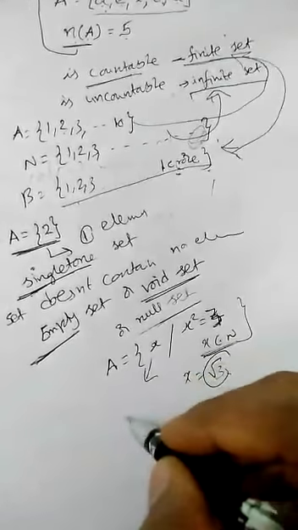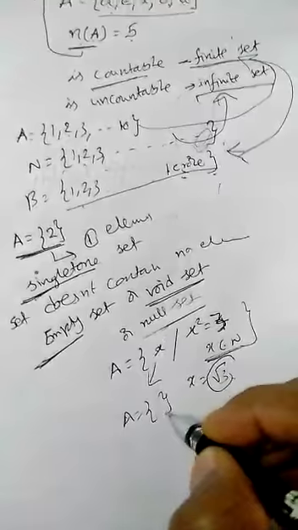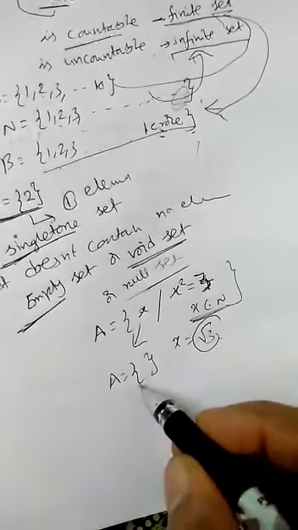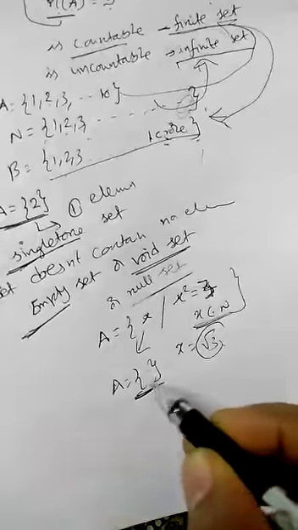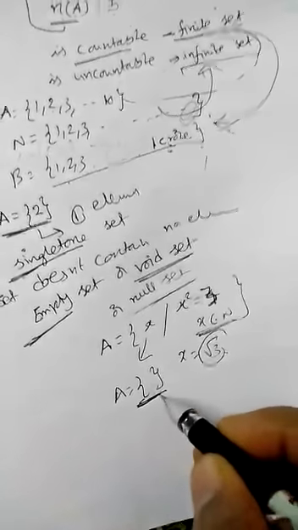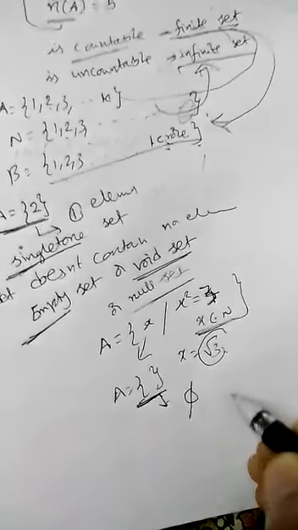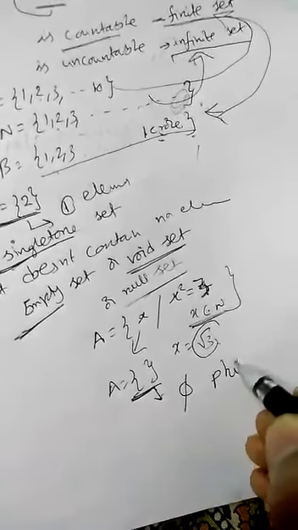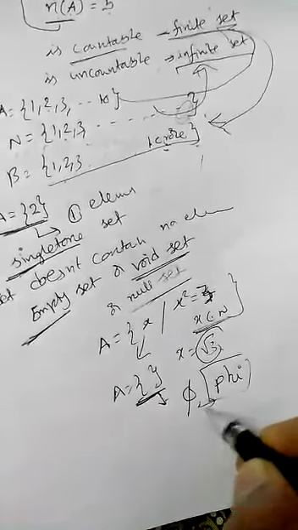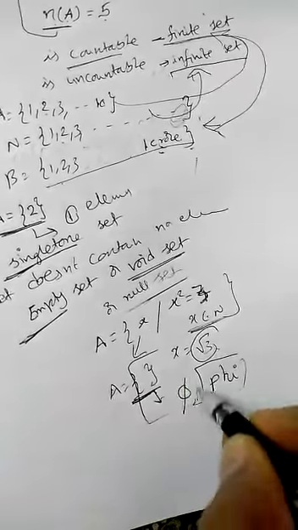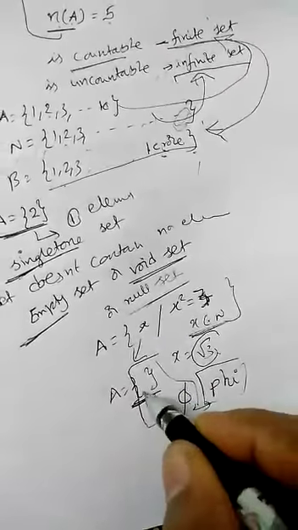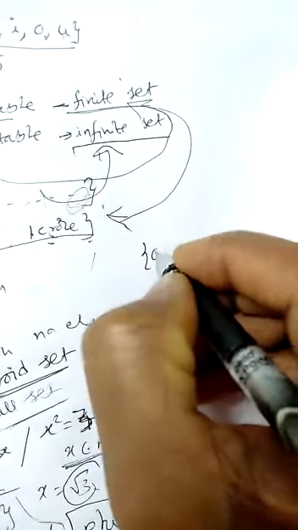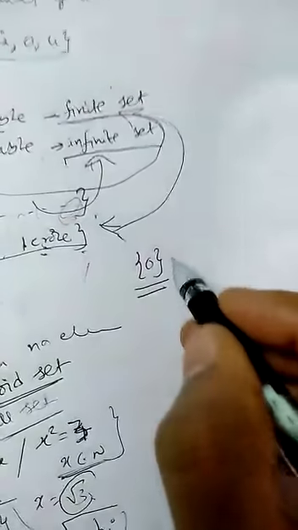That means we are not getting any element in the set A. So we are getting an empty set. So nothing is there. You should write it like this, only brackets, nothing should be written inside. This can be written like this also. This symbol is called phi. The empty set is also represented with the letter phi or only flower brackets. For example, if somebody writes {0}, can I call this an empty set?